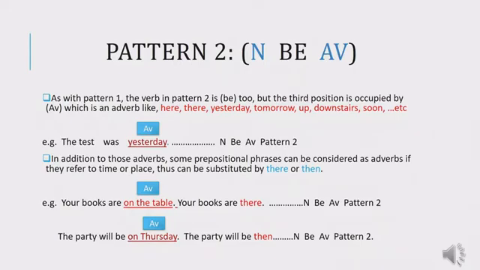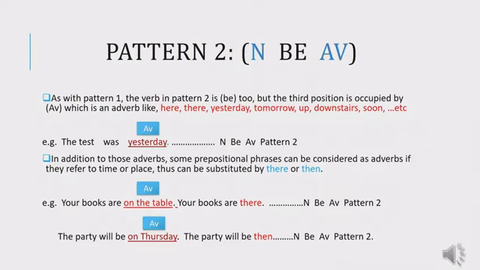The third component is yesterday. Yesterday is an adverb, so the third component is adverbial, and the pattern has this structure, N, be, adverbial, which means that it belongs to pattern number 2, because pattern number 2 has the structure N, be, adverbial.